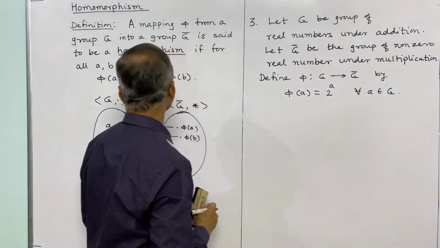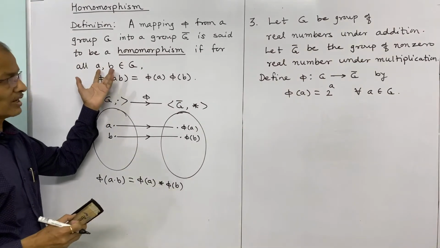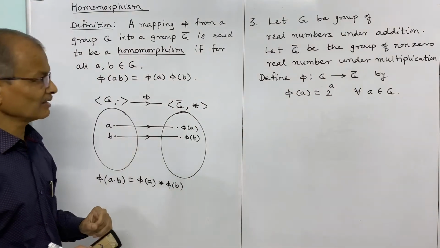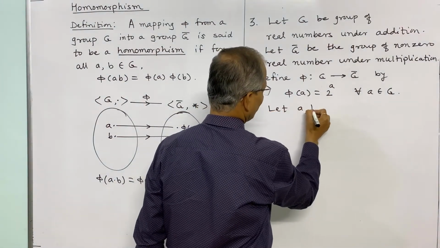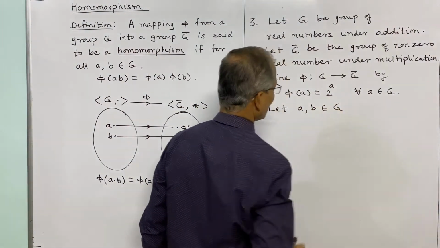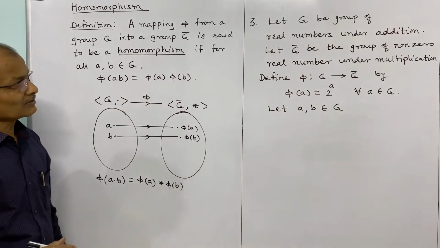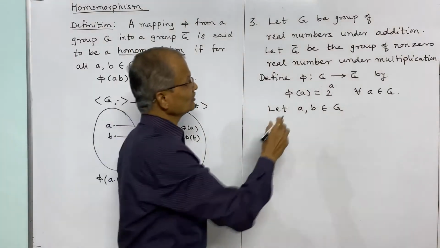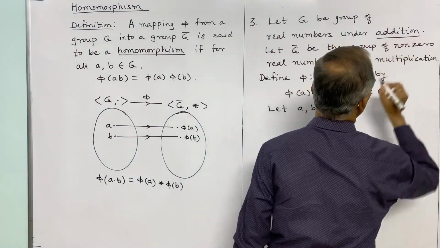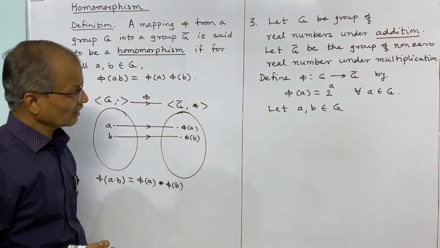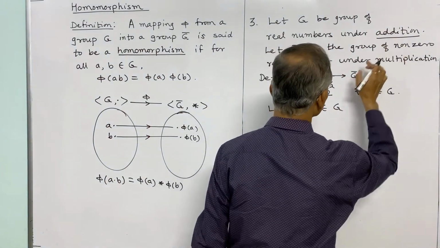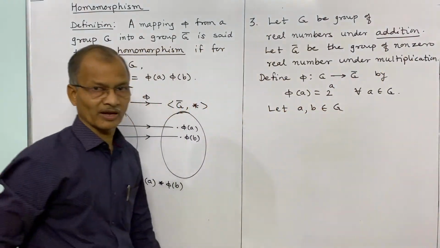We shall consider, as in the definition, two elements a and b. Let a and b belong to G. Here first we have considered the addition. The operation in G is addition, and therefore we have to consider addition of a and b.